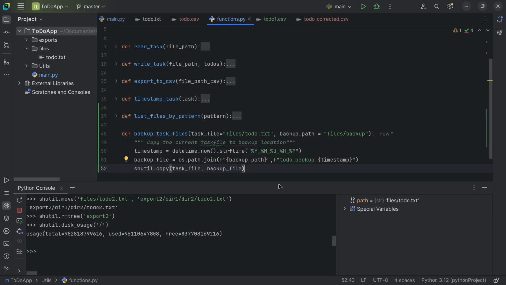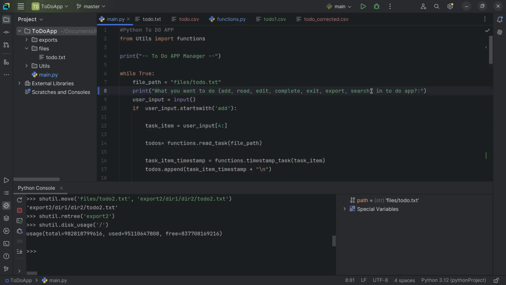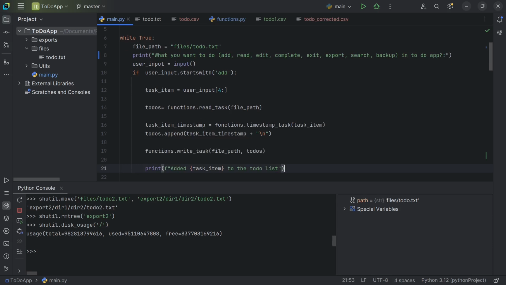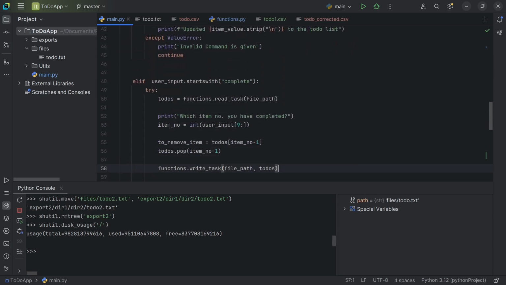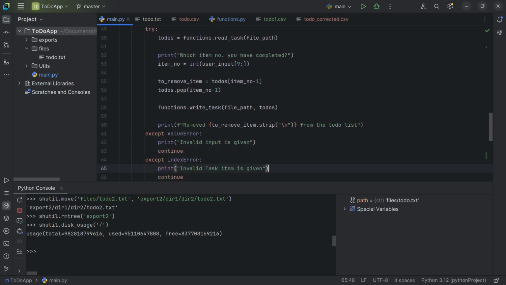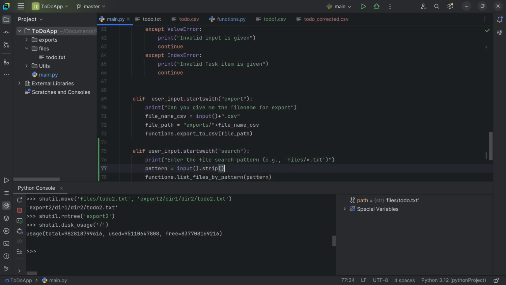Now we will copy this task file to the backup file like this. Let's add one more functionality here, called backup. Inside this, we need one more block explicitly to handle this backup part.